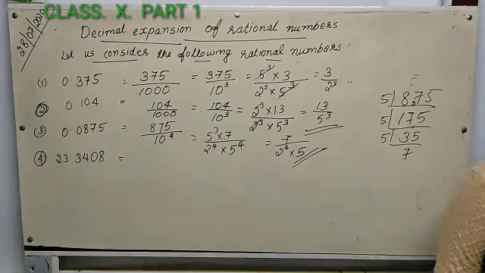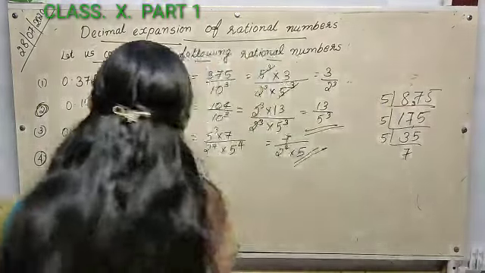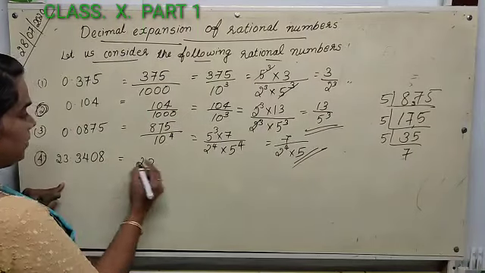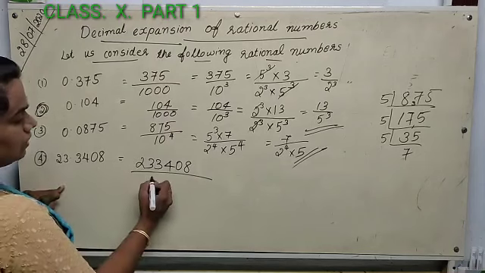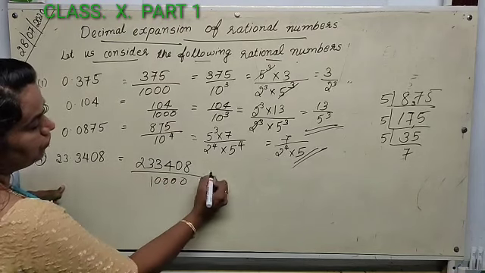Now we'll move to the last one. That is 23.3408. How many decimal places? 4. Then 10 raised to 4, that is 1 followed by 4 zeros.